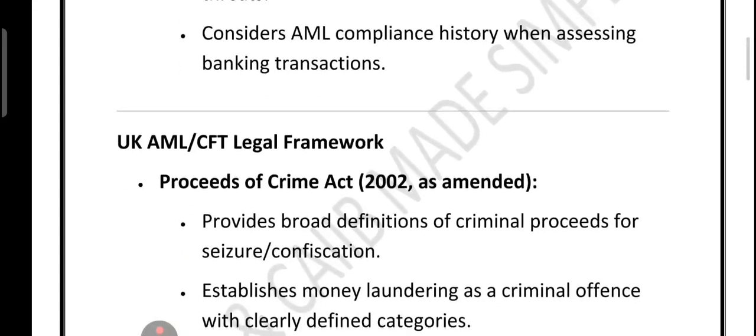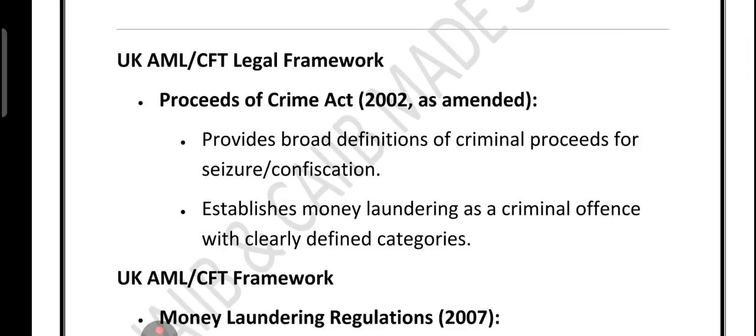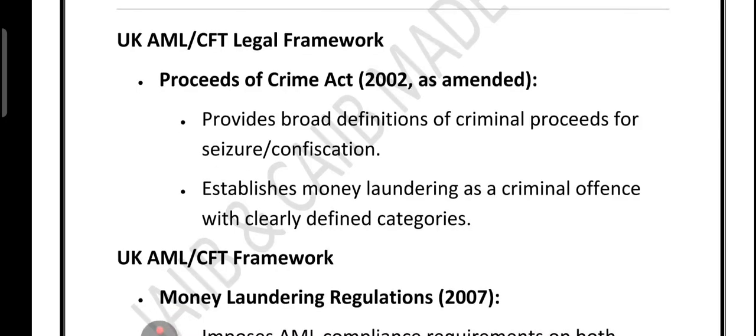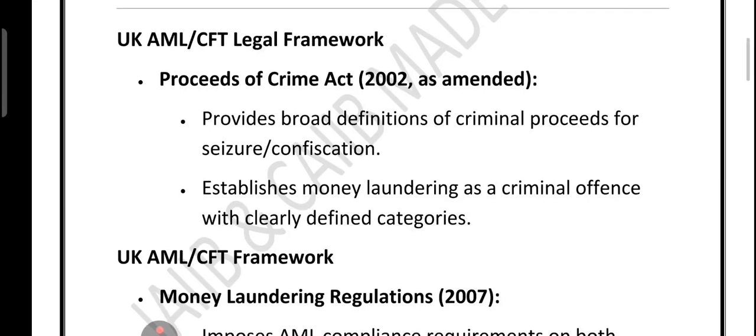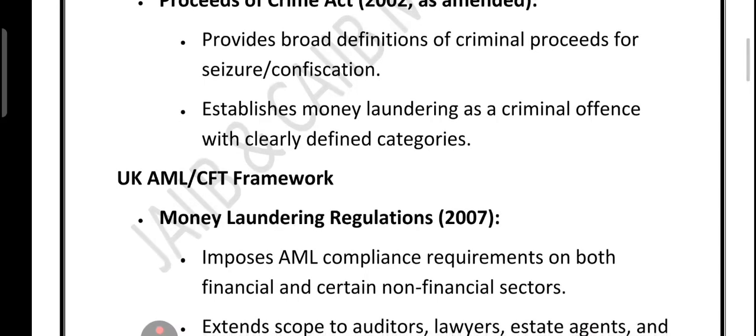Now shifting our focus to the UK, their major law is the Proceeds of Crime Act 2002. This law gave very wide power to seize or confiscate assets if they were linked to crime. Plus, it made money laundering itself a clear criminal offense with well-defined categories. So both the US and the UK built a strong framework, but while the US focused more on terrorism financing post 9/11 attack, the UK created a broader net to catch all kinds of criminal proceeds.